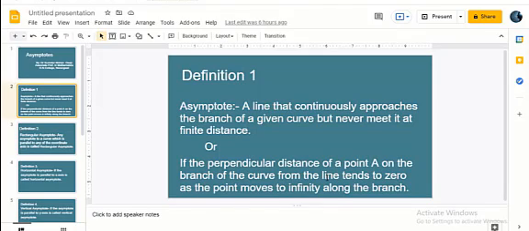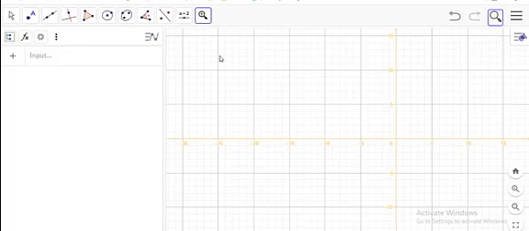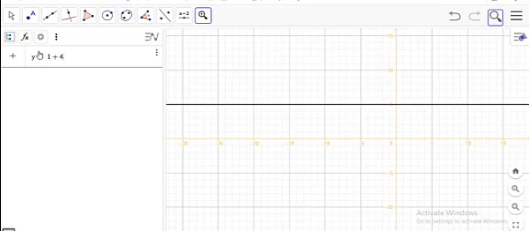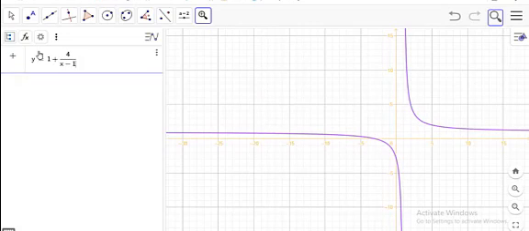Let us see geometrically. We shall use GeoGebra to check graphically about the asymptotes. Consider a function y equal to 1 plus 4 divided by x minus 1.